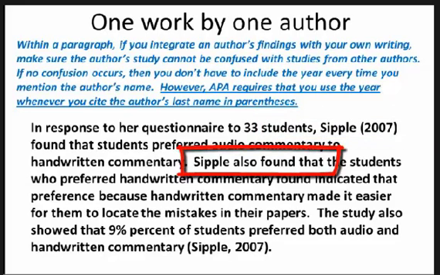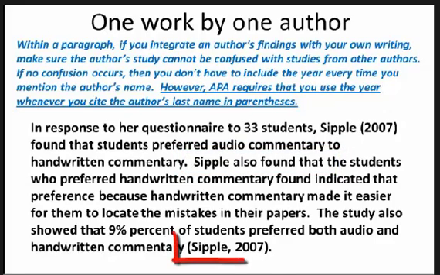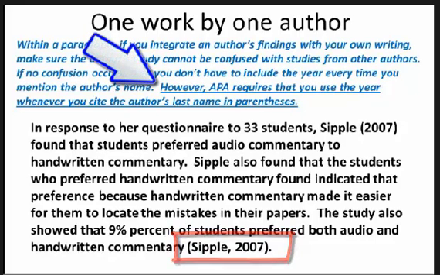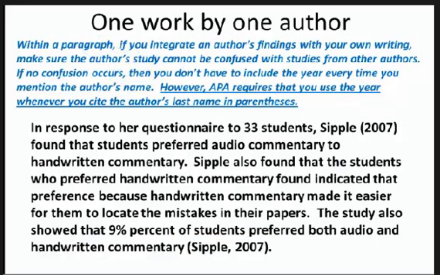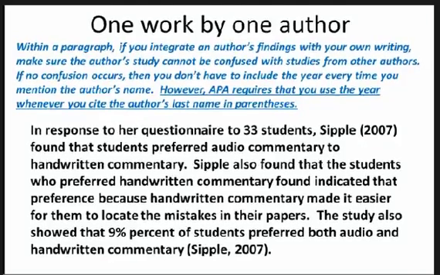In the second sentence, SIPL is mentioned, but no year is included. We know that it's the same paper from SIPL from the previous sentence. The last sentence shows SIPL's name and year in parentheses. The reason for this is that APA requires that you use the year whenever you cite the author's last name in parentheses. You'll never have just the author's last name in parentheses. If you have the author's last name in parentheses, it will be followed by the year.